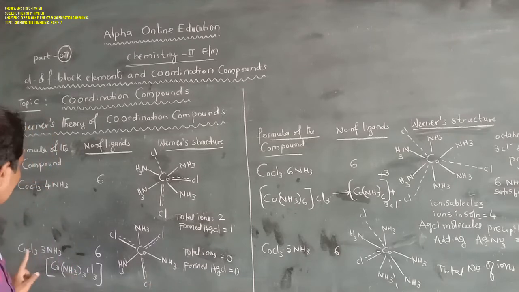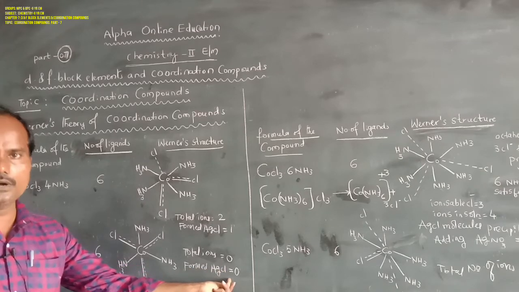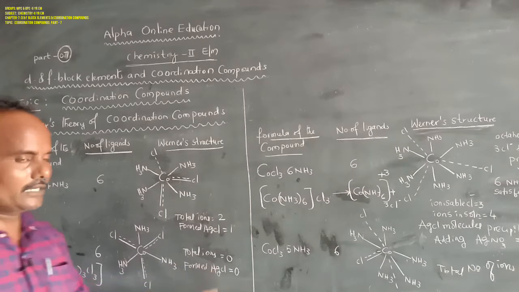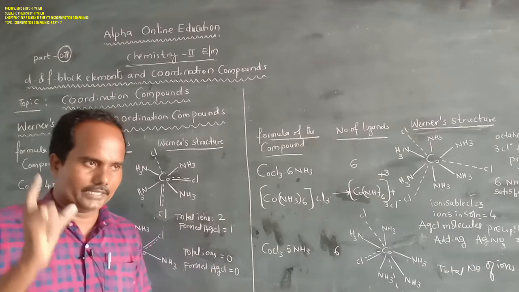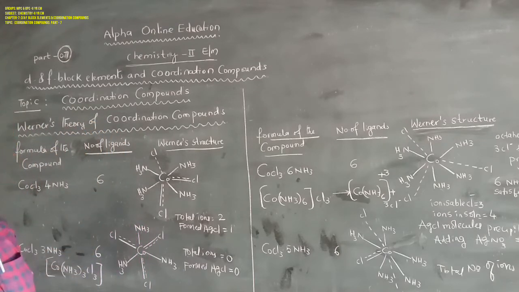So when we measure the electrical conductivity, it acts as a non-electrolyte, because CoCl3·3NH3 does not generate any Cl minus ions. There are no ions. That's why CoCl3·3NH3 acts as a non-electrolyte. So this is about Werner's theory of coordination compounds.